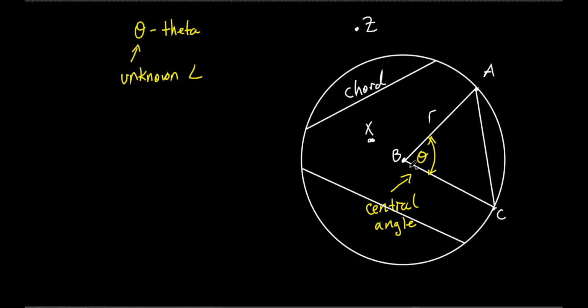The central angle comes out to A, comes out to C. If I connect A and C, we call that the segment of the central angle.